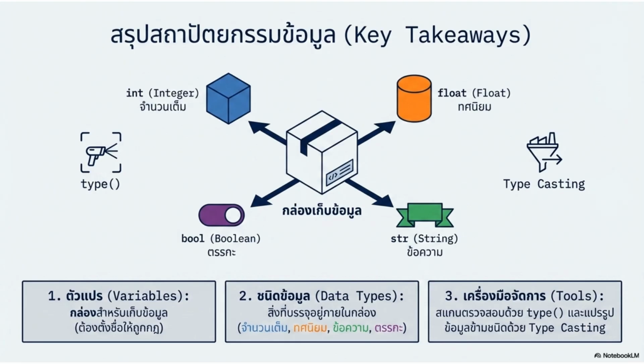To summarize, variables are containers for data with proper naming rules. Data types include int, float, str, and bool. Tools like type and typecasting help manage data.